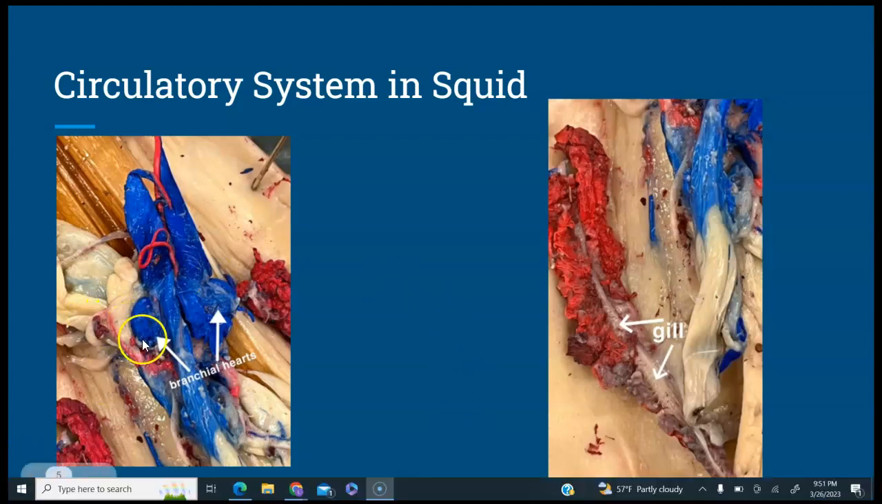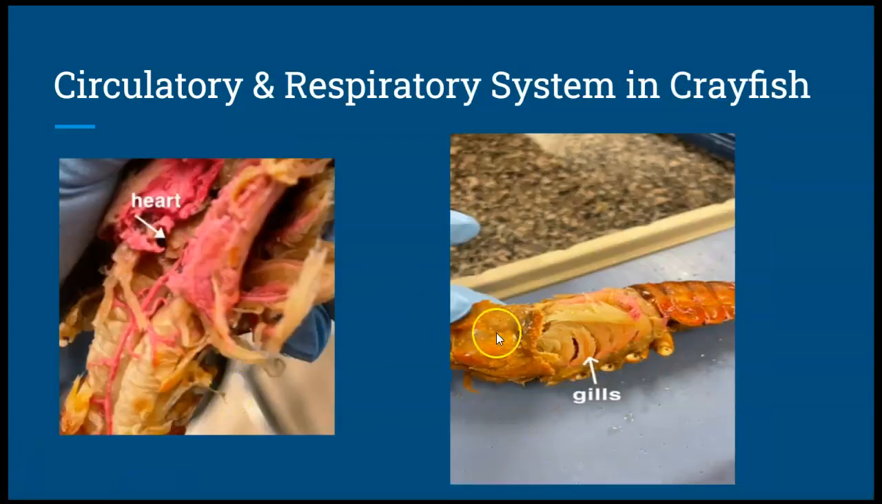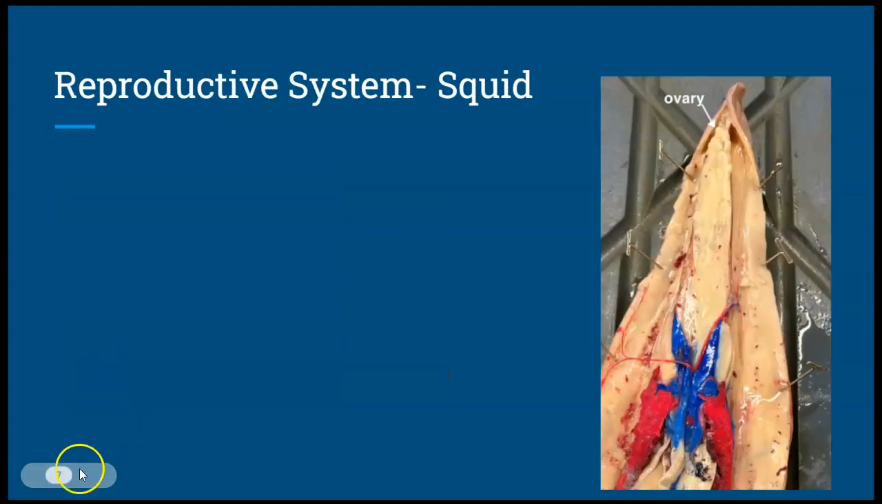In the squid, we can see the branchial heart and the gills, and then in the crayfish, here are the gills and the heart, and you can see the difference between the two. We have the reproductive system. A similar concept of both is that each individual has only one sex, a male or a female.